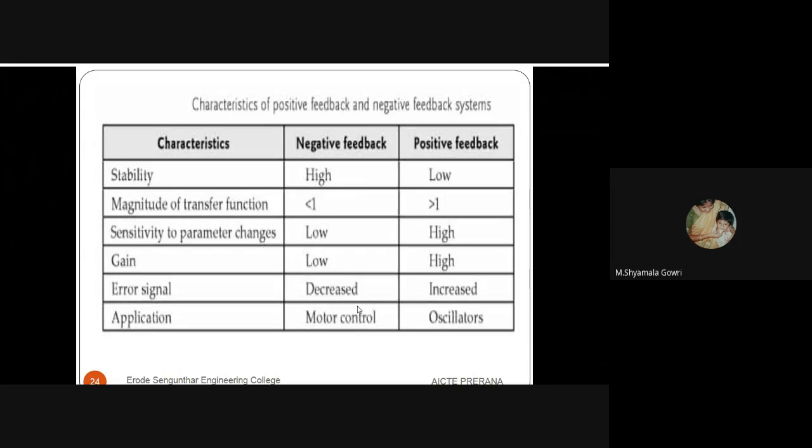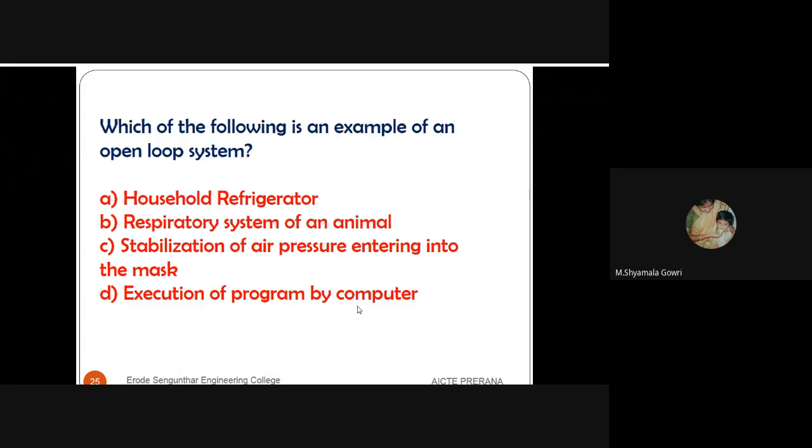The main application of negative feedback is motor control. The main application of positive feedback is oscillators. Next question.